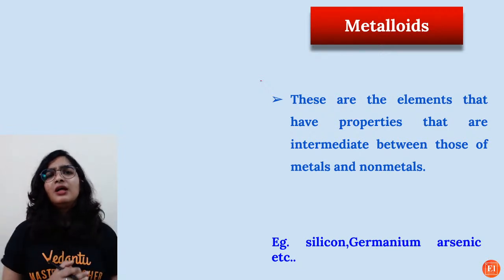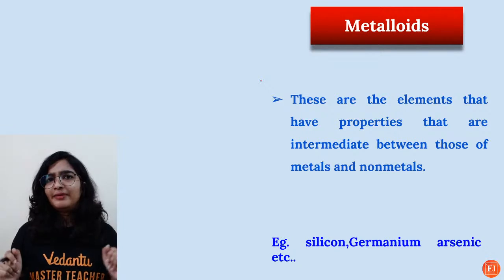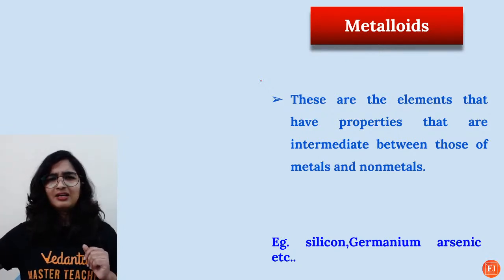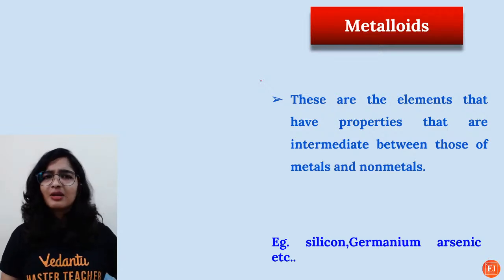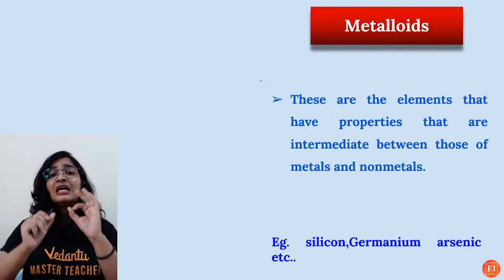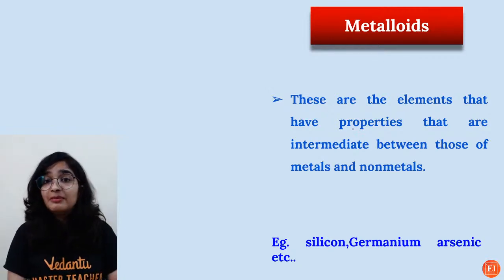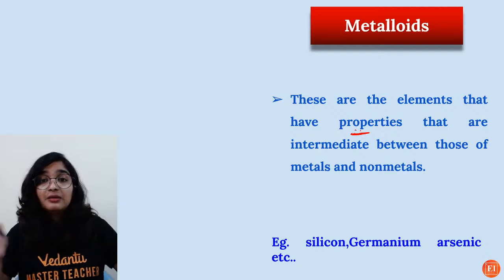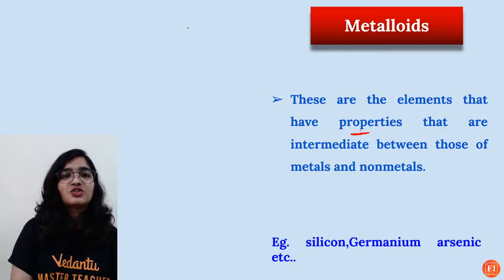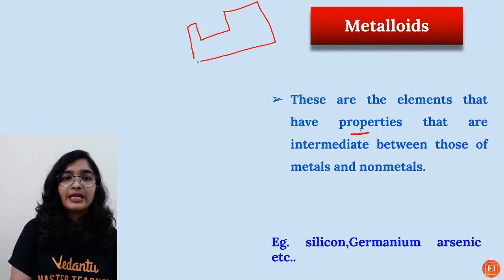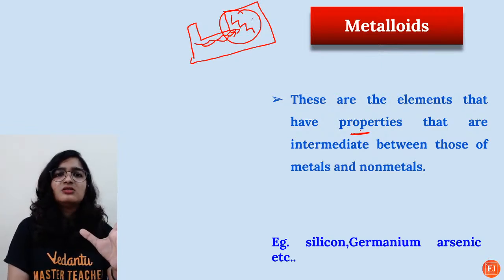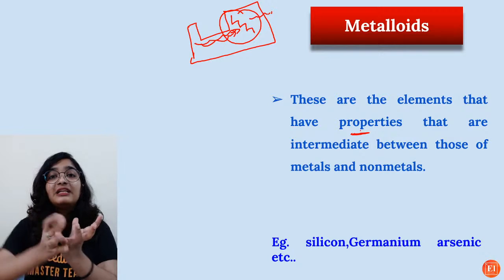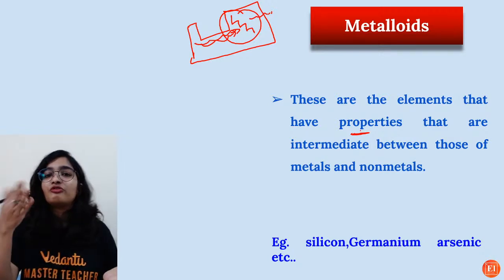Okay. Now you have metals, you have non-metals. Metals are pure, ductile, malleable, good conductors of heat and electricity, and here you have non-metals which are poor conductors of heat and electricity. And there are the different set of elements that have properties that are intermediate between the metals and non-metals. So if this is the periodic table, you will find the metalloids here, right? So it is basically the transition phase. So from metals to non-metals. So they will have the intermediate properties of metals and non-metals.